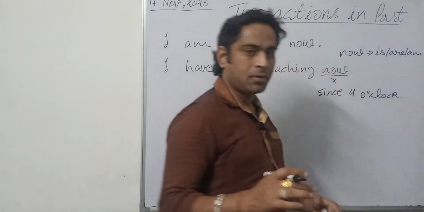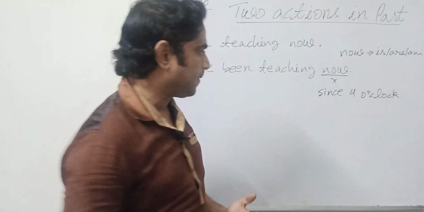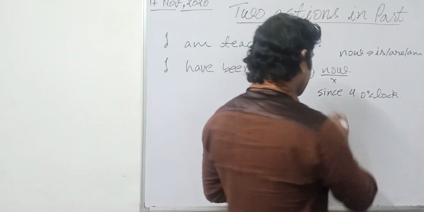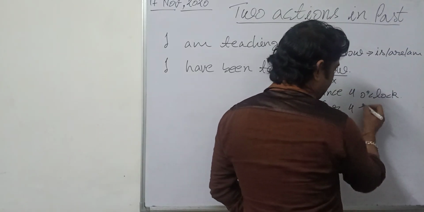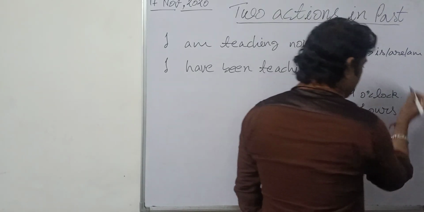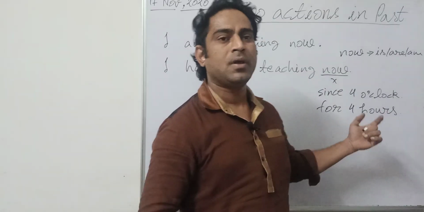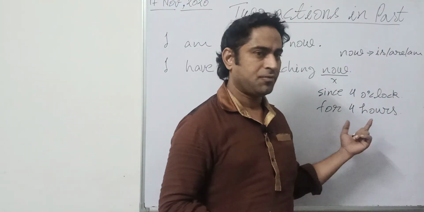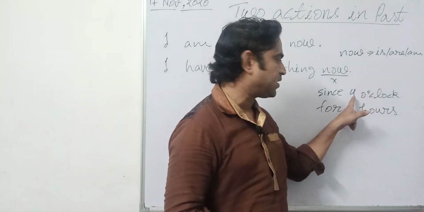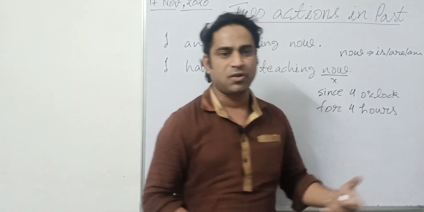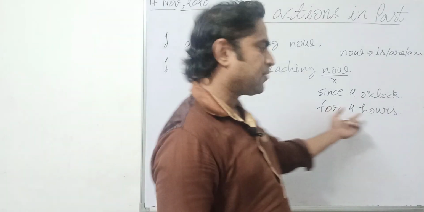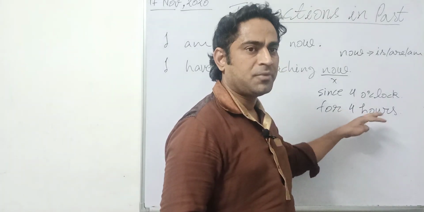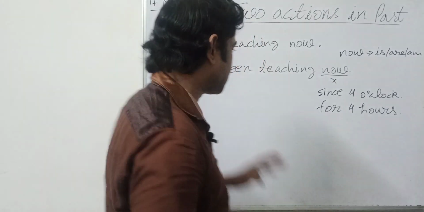And now this is, I think, 8 o'clock. So how many hours have I taught? 4 hours. Whenever the time is presented in numbers, we use "for", and whenever the time is presented with a name, we use "since", like January, February, Sunday, Monday. With counting, whenever we present the time in the form of numbers, we use "for". This is the difference, right?